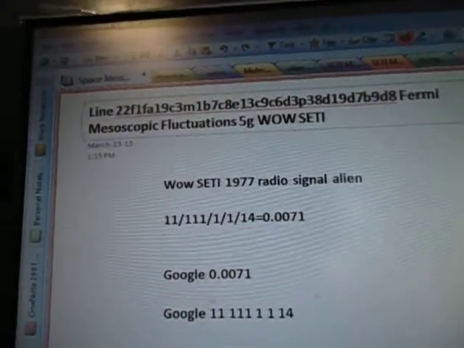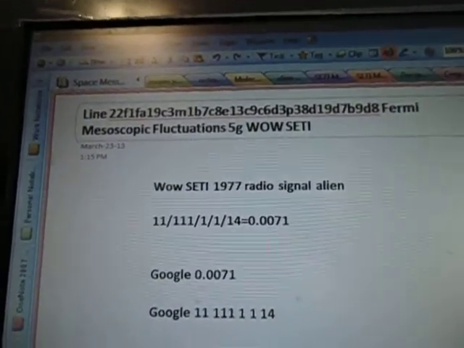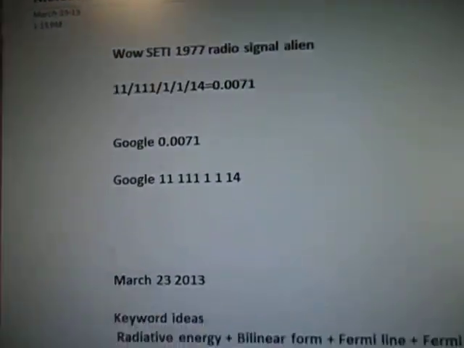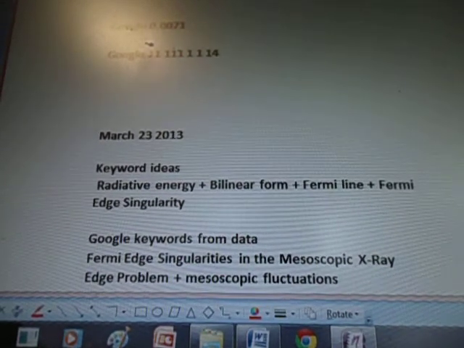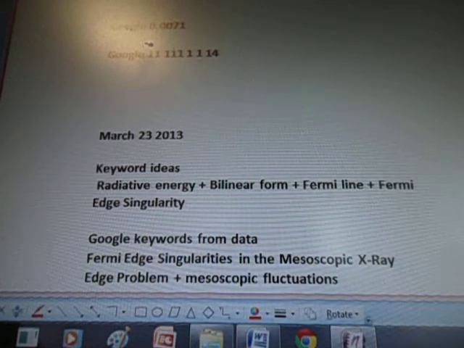Fermi Mesoscopic Fluctuations 5G Wow Seti. There's the alien radio signal. And this is the Fermi Edge Singularity keyword Mesoscopics research from the WOW data.